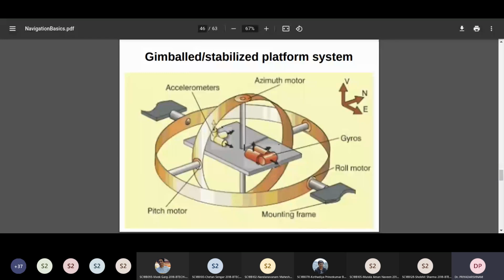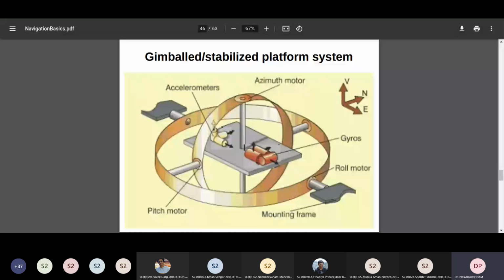But for Earth's rotation rate, you can imagine 360 degrees in 24 hours. If you divide, you will notice that the rotation rate is very, very small for the sensors to detect. But there are sensors used in launch vehicles which can detect Earth's rotation. We will mention the names of a few of them.